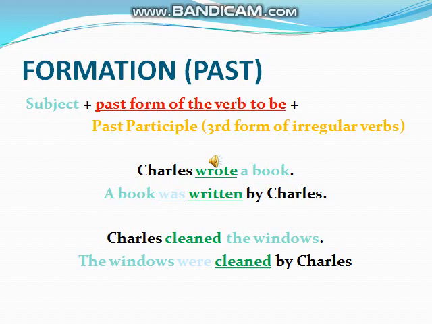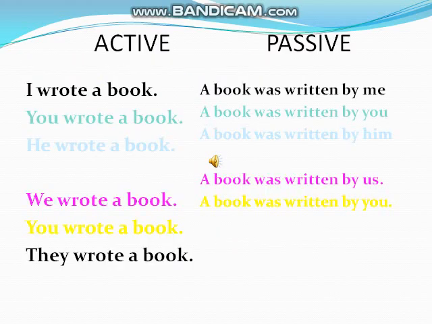What is changed here, guys? We changed the auxiliary. In the present we used is, but in the past we used was. A book was written by Charles. Again, Charles cleaned the windows. The windows were cleaned. I used were because the windows are plural. Again, let's study the past examples.